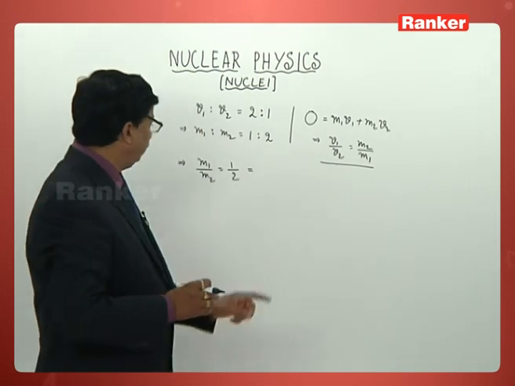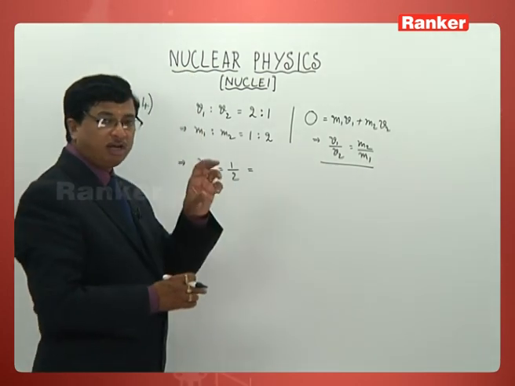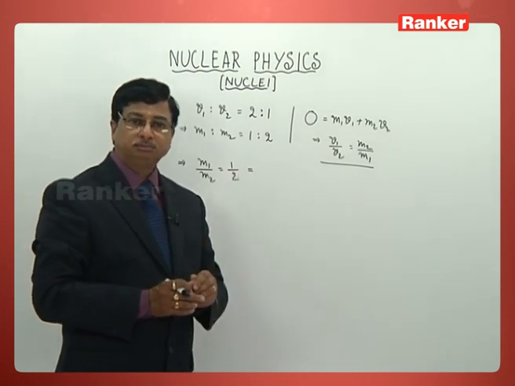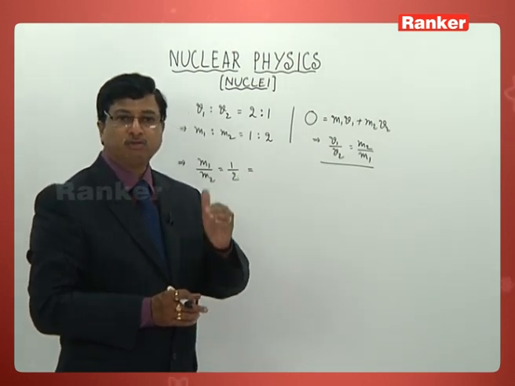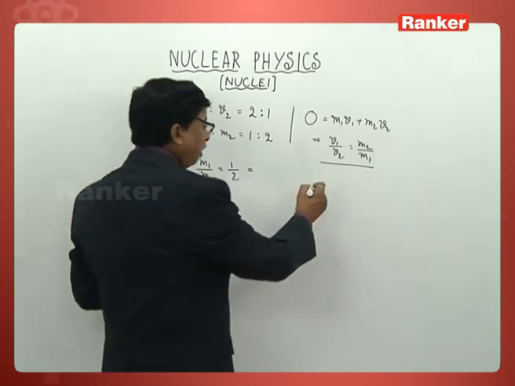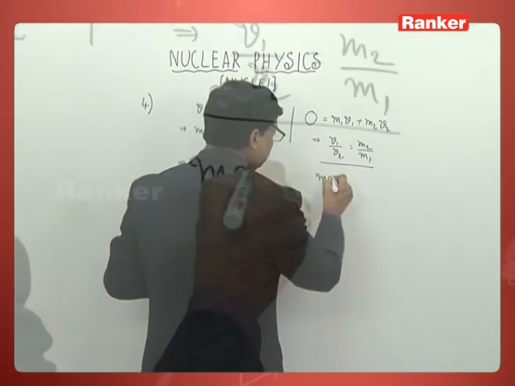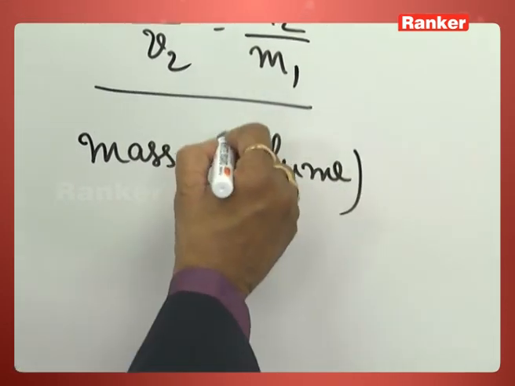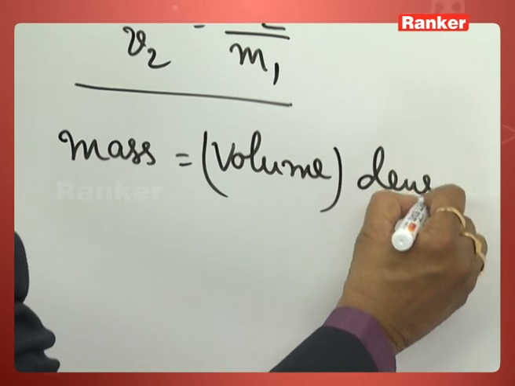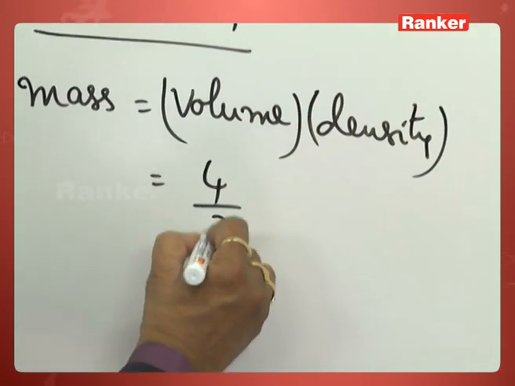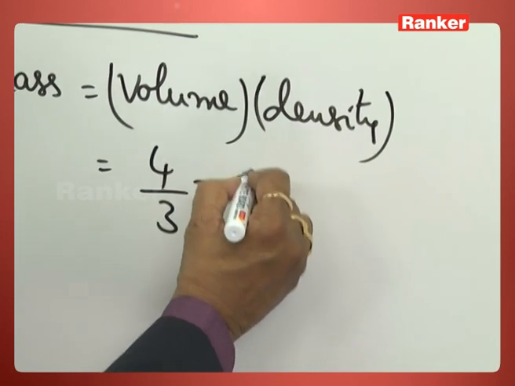So if such is the case, mass is directly proportional to r cube. That also one should get to your mind. What for? Mass is equal to volume into density. That is the general formula we used to take. For a spherical object, volume is 4 by 3 pi r cube.